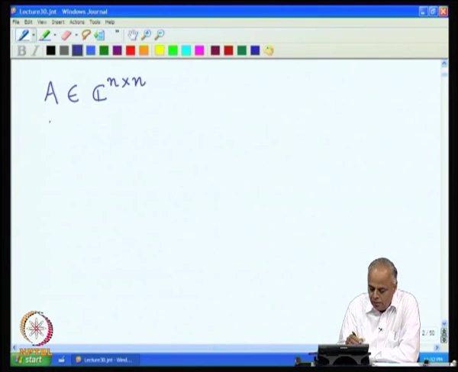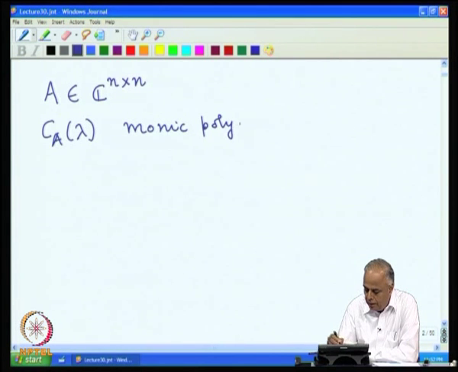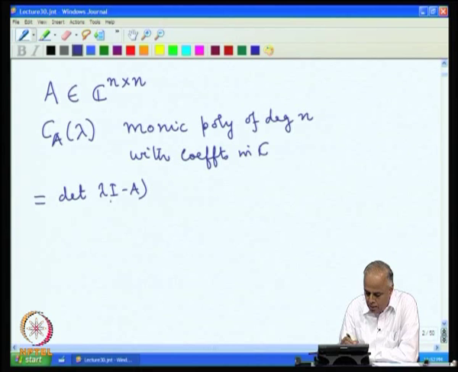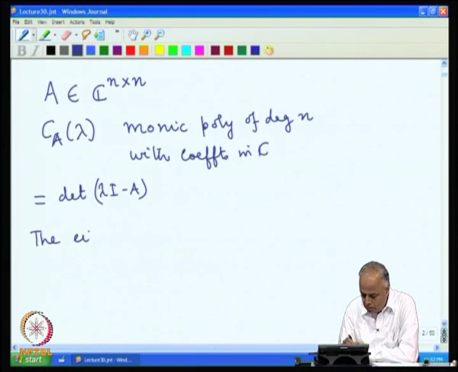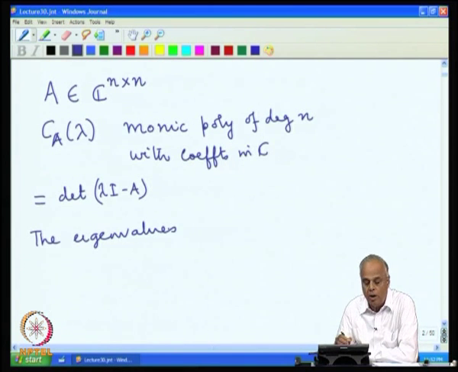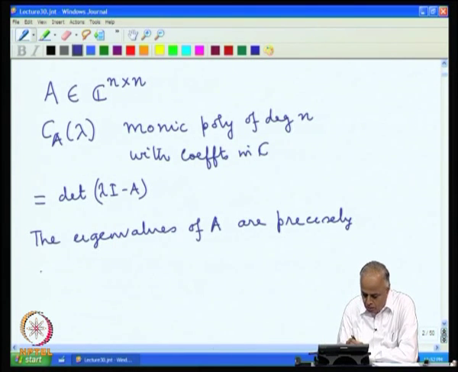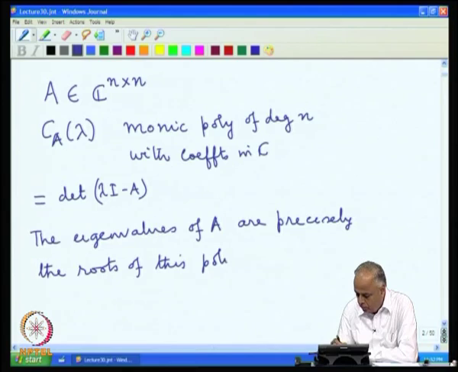Suppose A is in C^{n×n}, then the characteristic polynomial c_A(lambda) is a monic polynomial of degree n with coefficients in C, and it is defined to be the determinant of lambda I minus A. The eigenvalues of A, which now are allowed to be complex also, are precisely the roots of this polynomial, c_A(lambda).